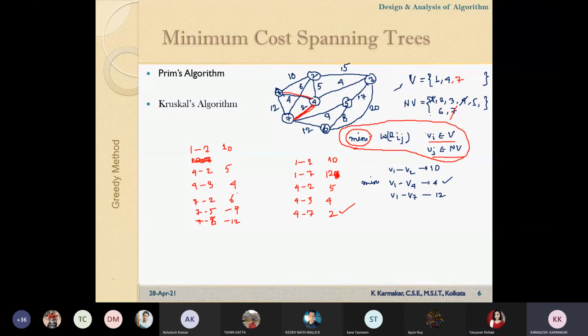So which one is minimum? 4 to 3 is minimum. So if 4 to 3 is minimum, then vertex 3 will be added in the visited set. Vertex 3 will be added in this set and eliminated from here. In that way, you have to proceed. So we can avoid cycle formation in this way.